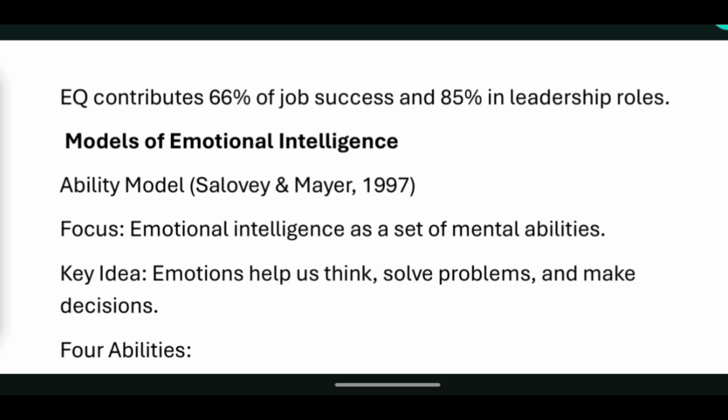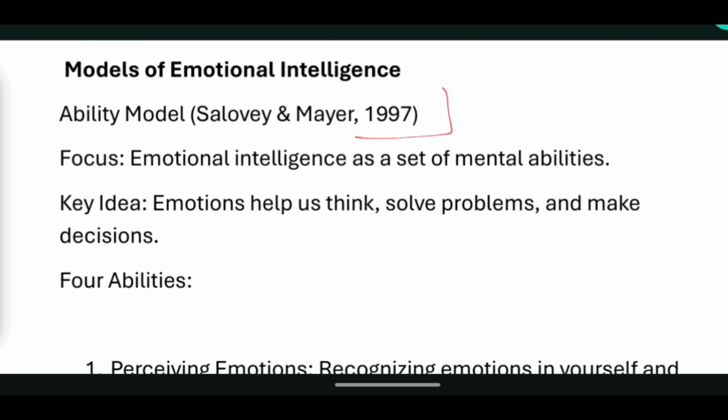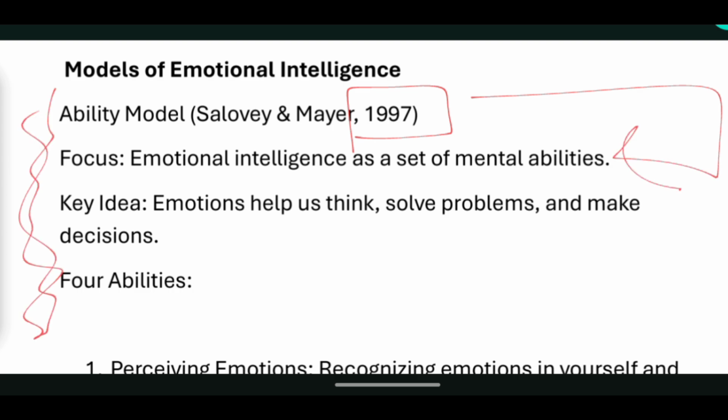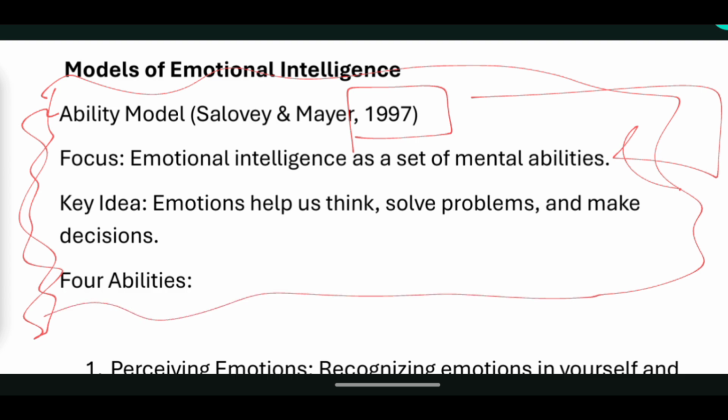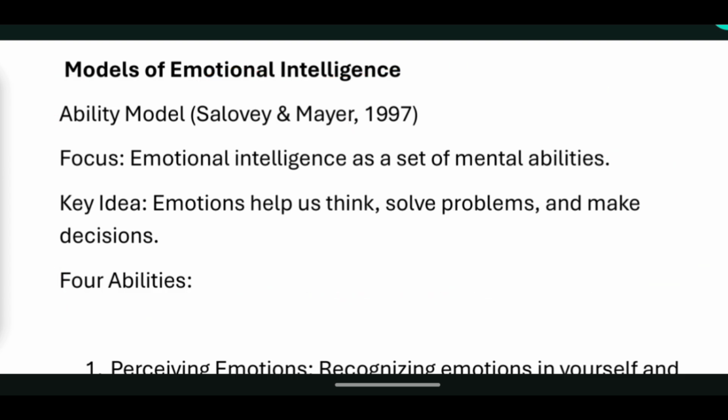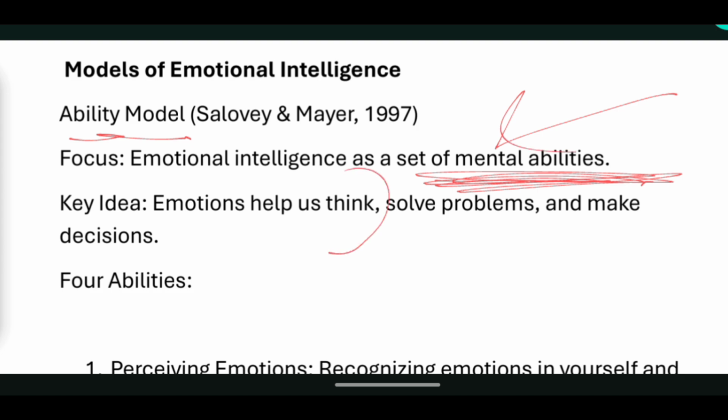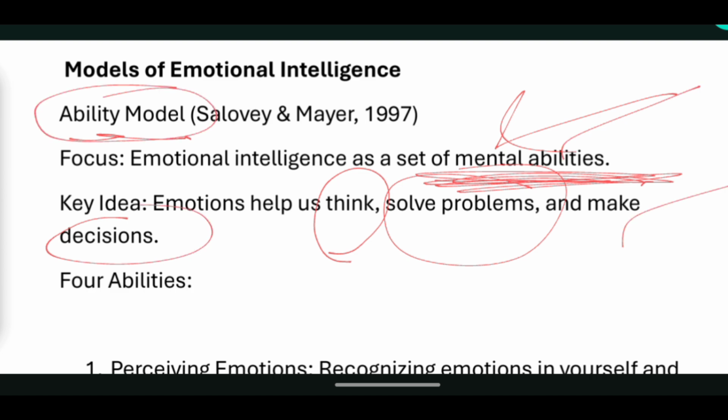तो ability model जो है इसे सेल्वी और मेयर के द्वारा दिया गया है in year 1997. और what it actually focuses on, so देखो, I have made it like keywords that you can actually learn the things and write in exam if you are studying one day before. Anyhow, okay, so it is going to focus on a set of mental abilities. So ability model, it is going to work on your mental ability. इसका आइडिया क्या होगा कि ये आपको हेल्प करेगा सोचने, प्रॉब्लम सॉल्विंग और डिसीजन मेकिंग में. तो ability model में यही था कि ये चीज़ों पे हम फोकस करने वाले हैं.